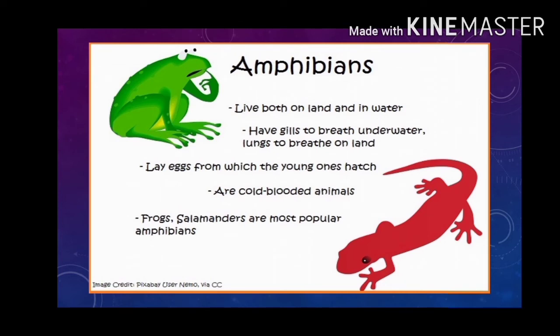Amphibians live in water and also on land. They have gills to breathe underwater and also lungs to breathe on land. They are cold-blooded, which means they cannot produce heat in their own bodies and have to rely on the surrounding temperature. For example, frogs, etc.